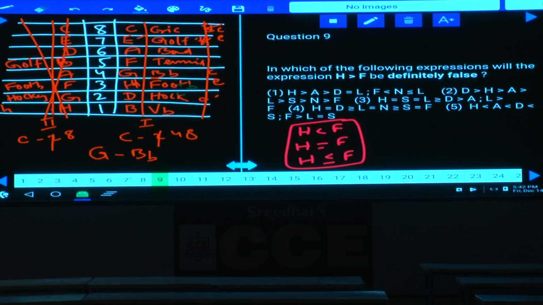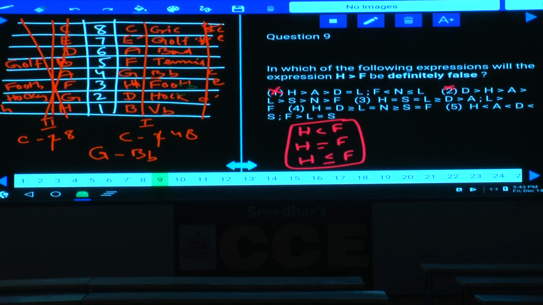Now, the relation: what is the element which is common here? L is common. Now, H and L: H greater than L and L greater than F. That means H greater than F. H greater than F is definitely true, hence this cannot be your answer. Next one. Next, the relation between H and F. Now, in choice 2, H greater than F is true, hence H greater than F false definitely cannot be your answer.